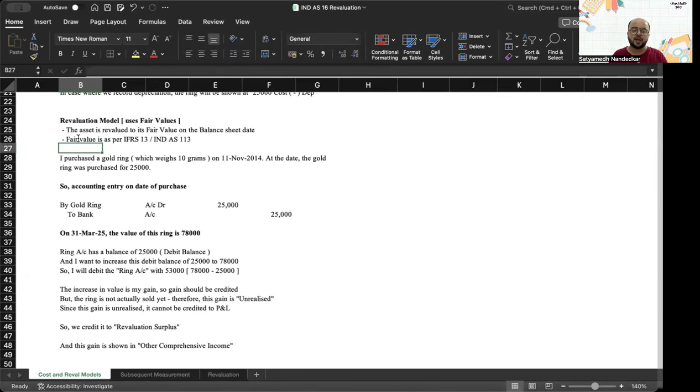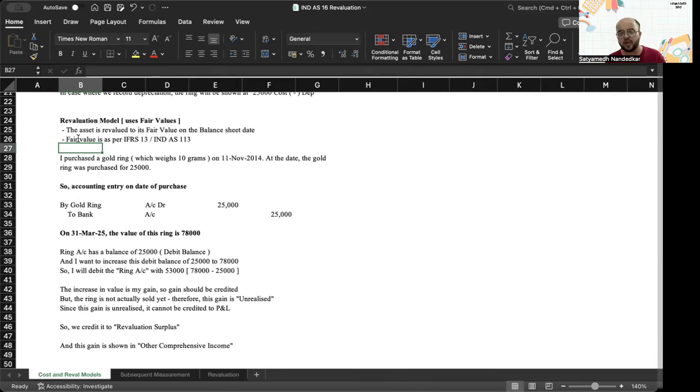Now, I purchased this ring for 25,000. Okay, I'll show this ring to you. I purchased this ring for 25,000. It has some stone in it. My mother asked me to wear it for some reasons, and I didn't want to argue. So, like, okay, fine, I'll wear it. Anyway, that's not the point.